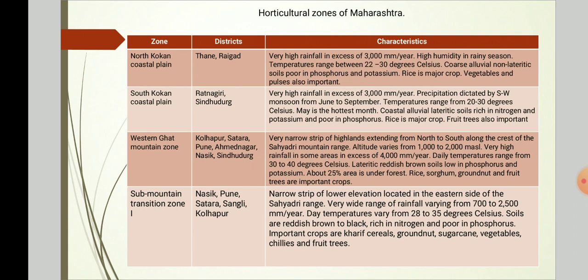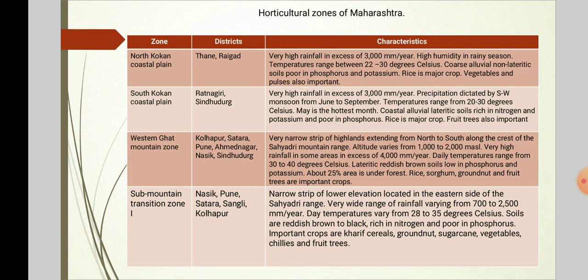Then next is Western Ghat mountain zone. It includes districts like Kolhapur, Satara, Pune, Ahmednagar, Nasik, Sindhudurg. Very narrow strip of highlands extending from north to south along the crest of Sahyadri mountain range. Altitude varies from 1000 to 2000.